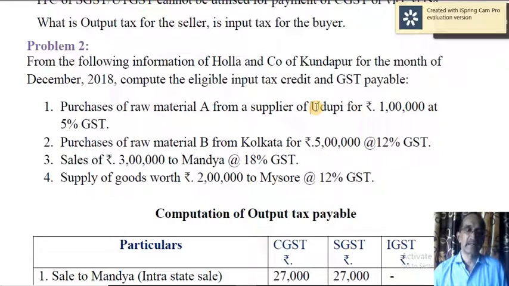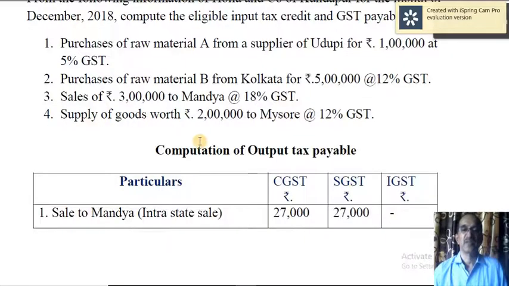This is intra-state purchase. Then purchase of raw material B from Calcutta. So the dealer is from Kundapur, so Karnataka, and then Calcutta, West Bengal. So the transaction or supply is interstate. So here IGST is applicable, whereas in the previous case it is CGST and SGST simultaneously.